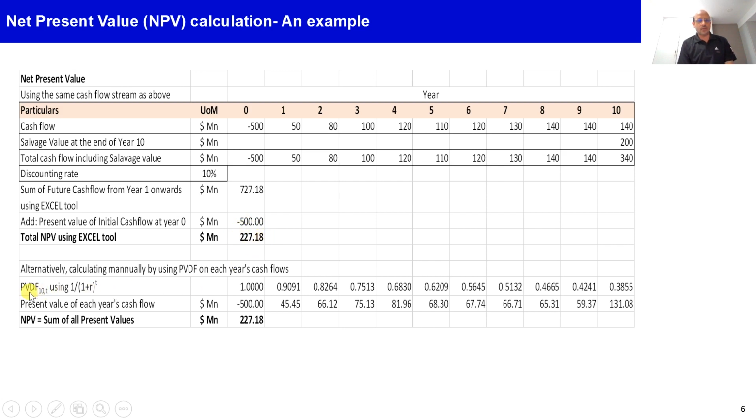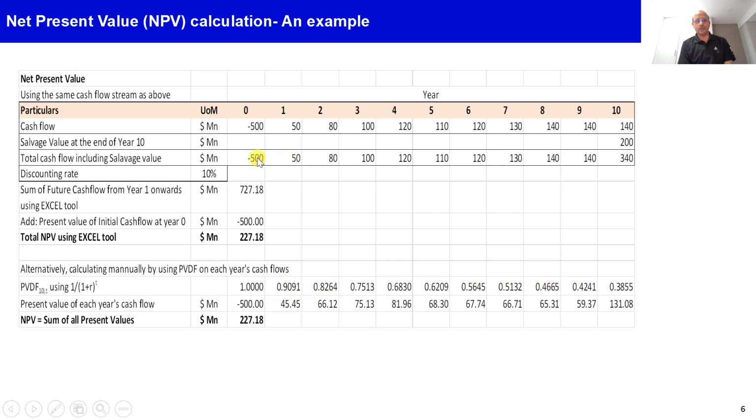We can also calculate this manually by using the formula for PVDF, the present value discounting factor. The formula is 1 divided by 1 plus R raised to power T. If the required rate of return is 10%, the first year cash flow will be discounted using this formula, and the PVDF factor will be 0.9091. The second year will be 0.8264.